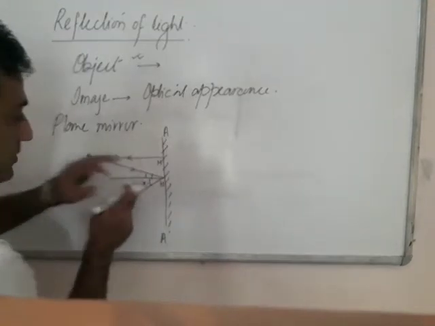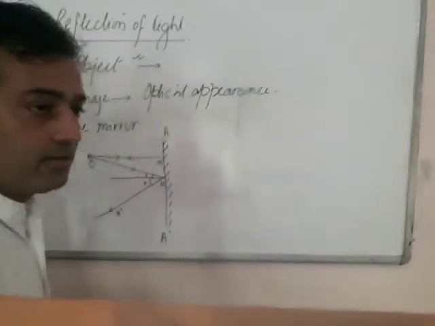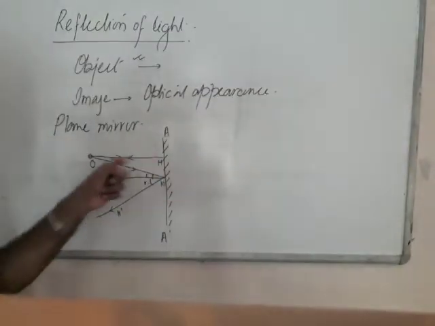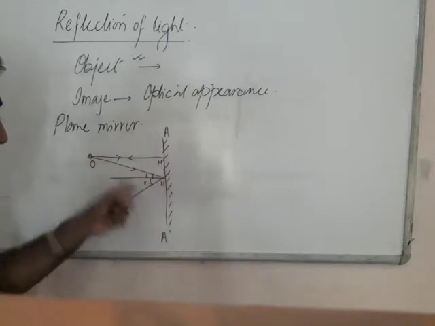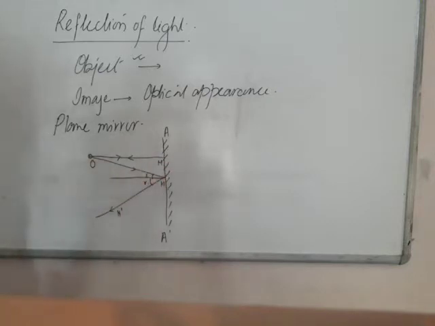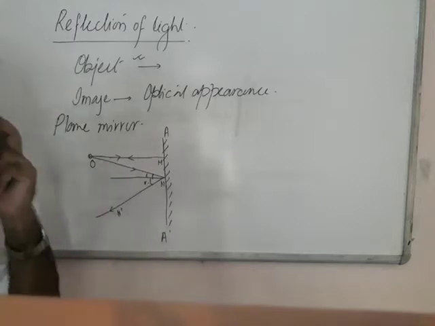Means both the reflected rays, MO and NN dash, are not meeting at a point. Both rays are diverging in their own directions.